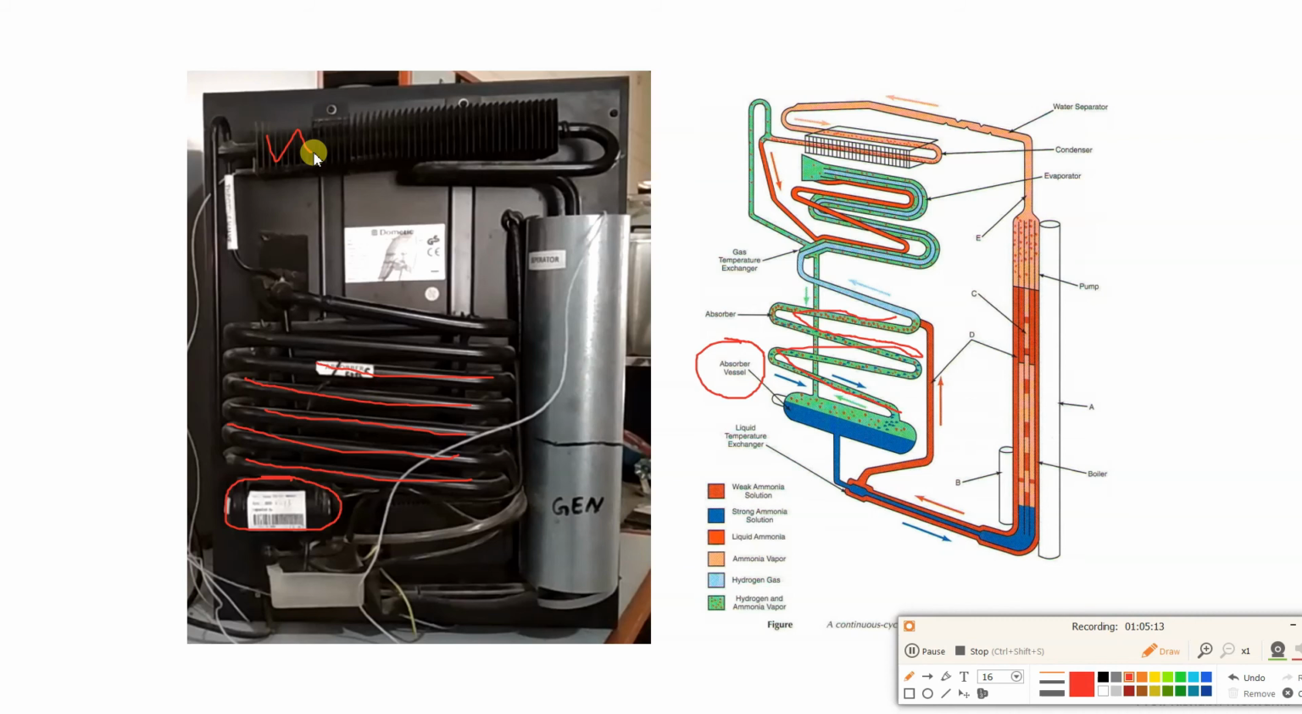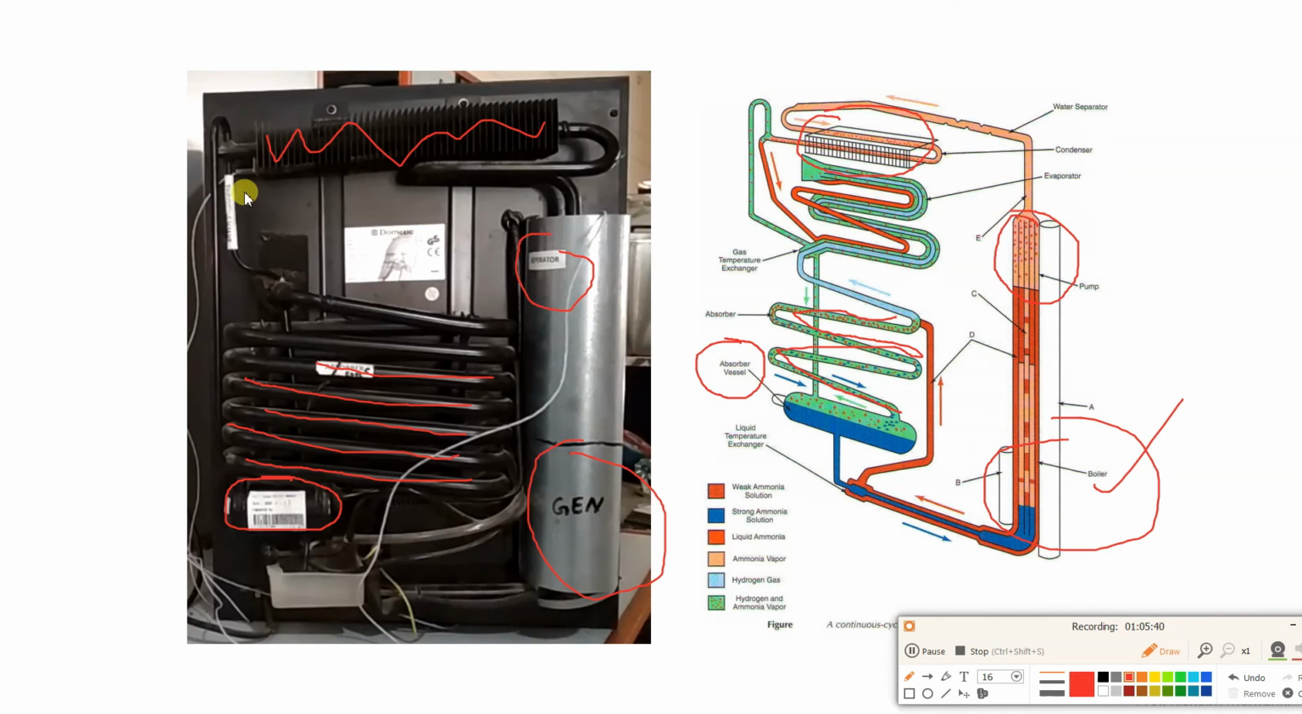On the top side, this part is the condenser. This part is the generator, where electrical heating is provided. Here you can see the boiler has been written; this is the generator part, where heating is done. Now on the top side you can see the separator, where if moisture is there, it is separated.